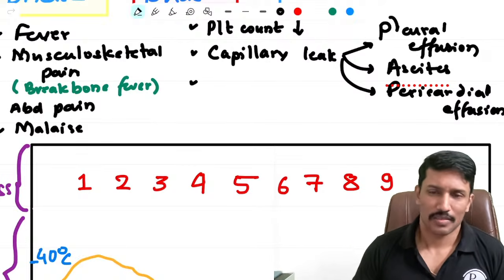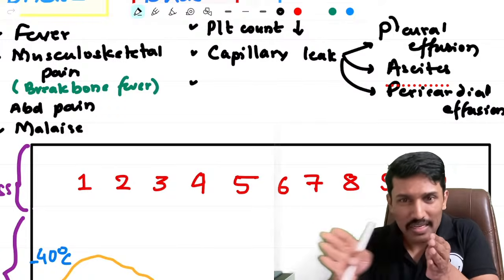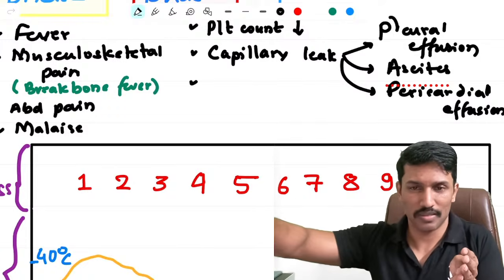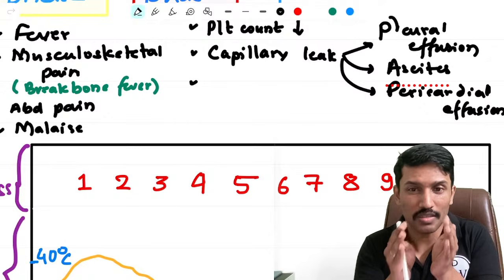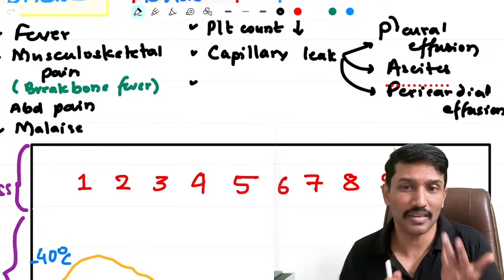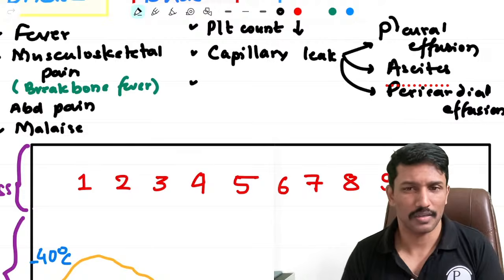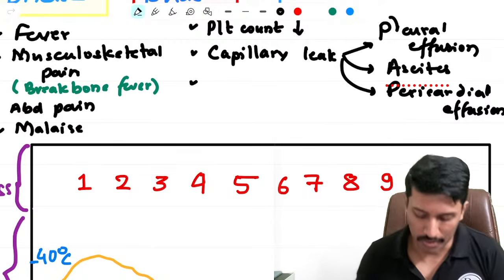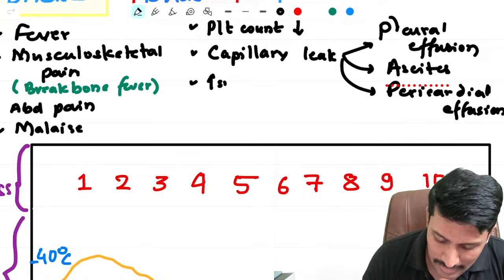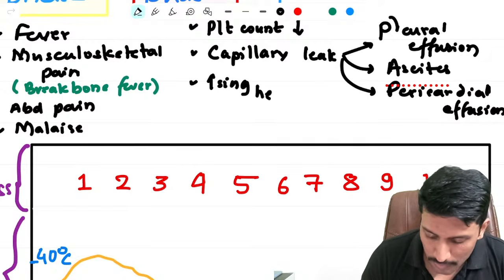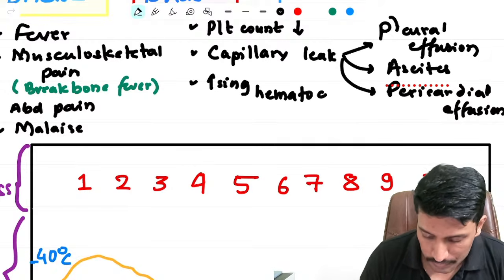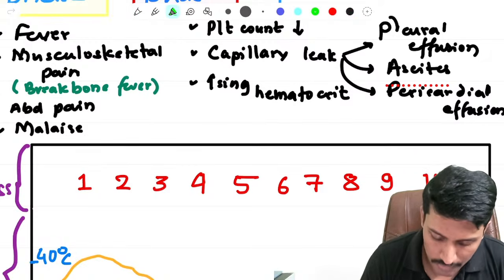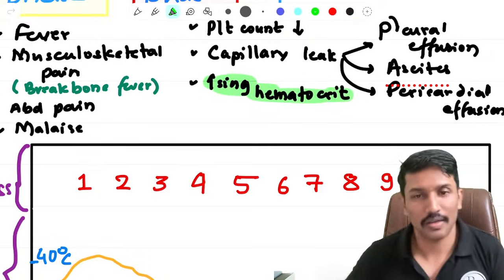capillary leak happening? Yes. As the water starts leaving the blood through capillaries, what will happen? The concentration of the blood starts increasing, and that I can easily monitor through what we call hematocrit. So we start seeing increasing hematocrit, and that's why monitoring hematocrit is very, very important when you are monitoring a patient of dengue.